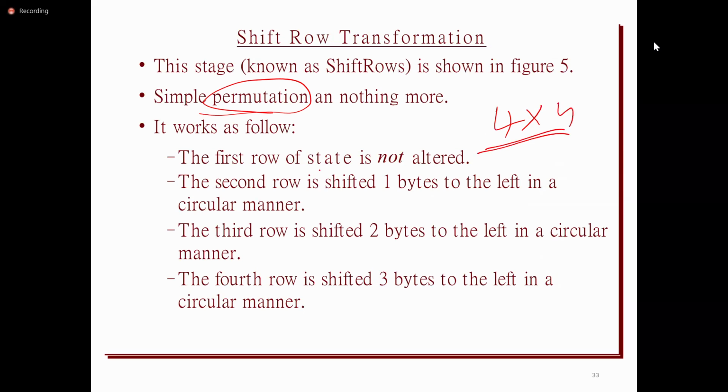The first row will not be altered. Whatever the output state is after Substitute Bytes, it will remain the same in Shift Rows. The second row shifts its bytes 1 byte to the left in a circular manner, so it performs a left circular shift by 1 byte. The third row performs a left circular shift by 2 bytes, and the fourth row performs a left circular shift by 3 bytes.